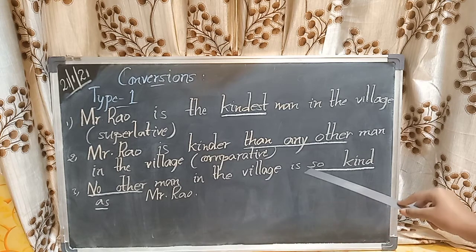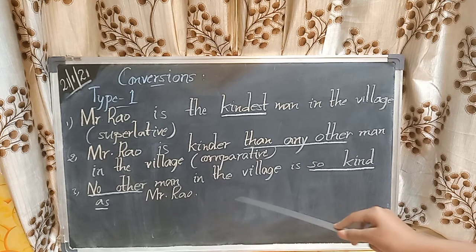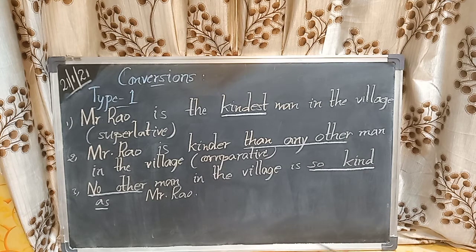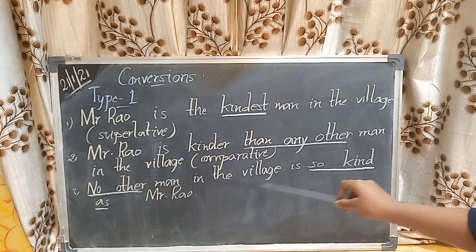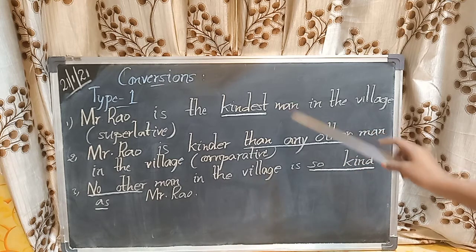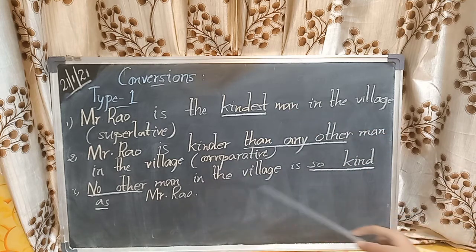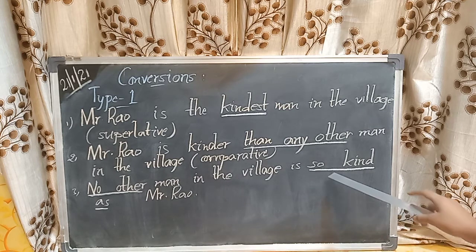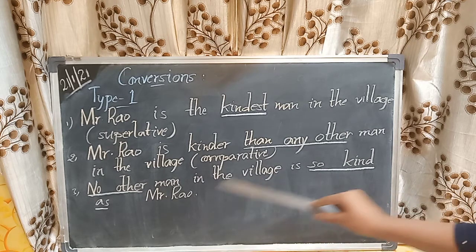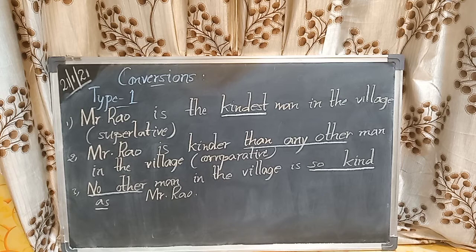In the same way, the third one: No other man in the village is so kind as Mr. Rao. This is positive degree because we are getting here "no other" and we don't have any "er" or "est". Here we are getting "no other" because it is used in the negative sense, and as it is used in the negative sense, we have "so" and "as". We don't have "as" and "as". So that's why it is positive.